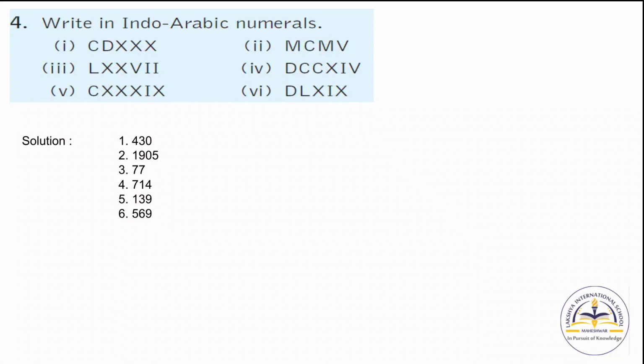So here C is written on the left side of D. It means we have to reduce 100 from 500. That is 400. So for 400 we will use CD, and XXX we will use for 30. So here the number is 340. Now in the same manner you have to solve the next question.